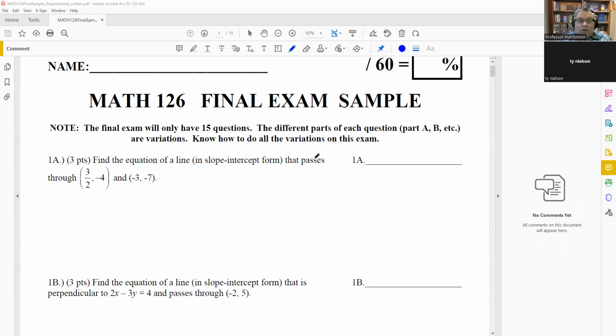As far as grades are concerned, I'm going to be emailing all of you over the weekend what your final exam score is, adjusted, and also what your overall grade is in the class. Unfortunately, because it is a departmental exam, you're not going to be able to look at the exam afterwards. But if you have a burning question after I give your final grade, like what you missed, I can be happy to tell you that.